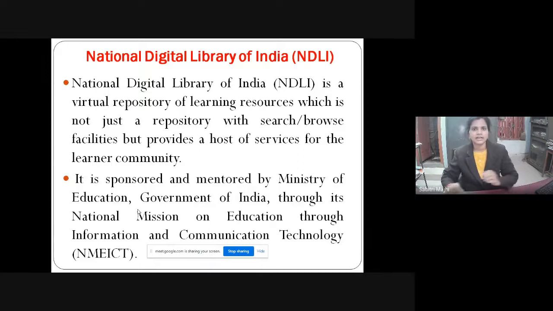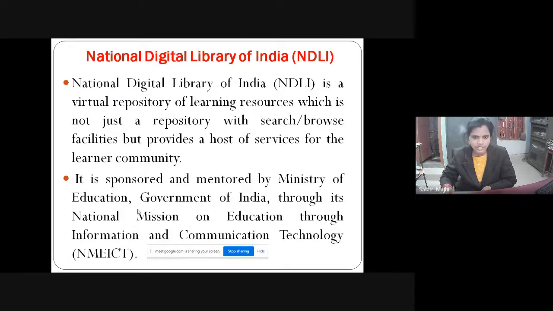So this National Digital Library of India or NDLI is a virtual repository of learning resources which is not just a repository with search or browse facilities but provides a host of services for the learning community.